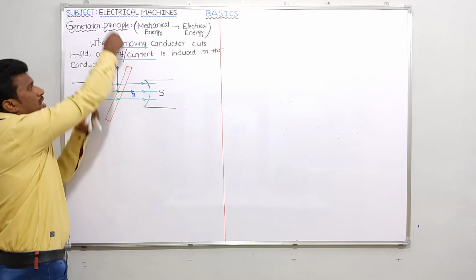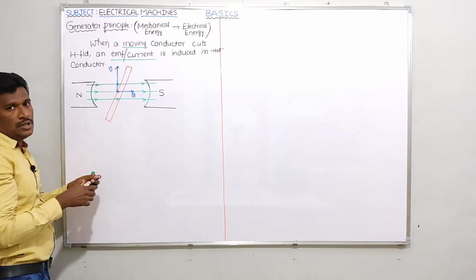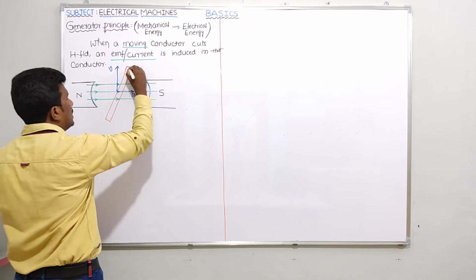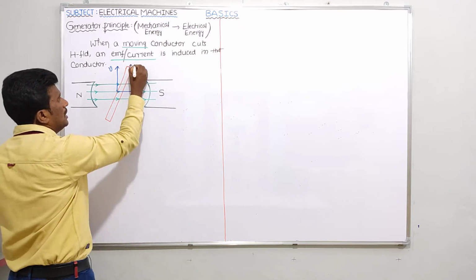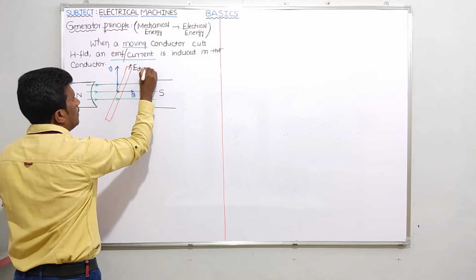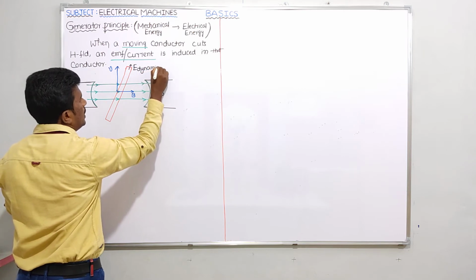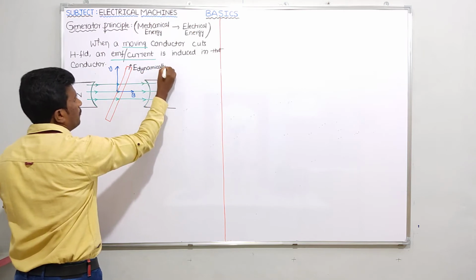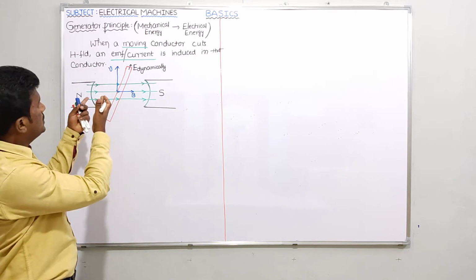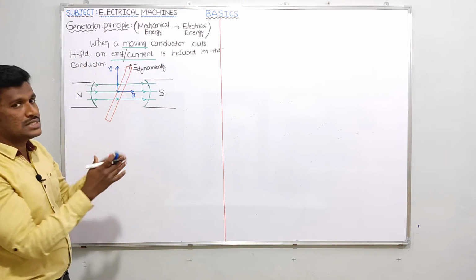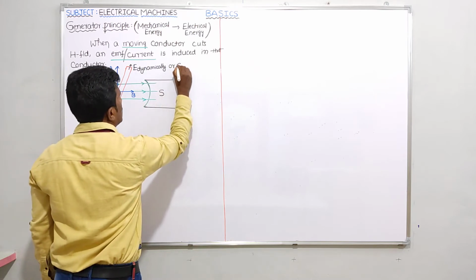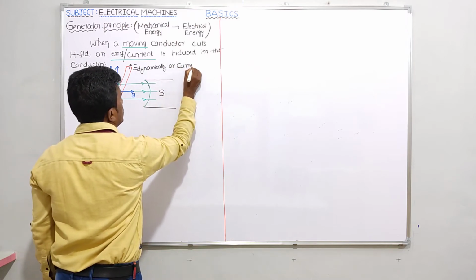When I am moving the conductor across the magnetic field, an EMF will be induced in that conductor. That EMF we call dynamic EMF, as I already told. In a relative space variation, conductors are moving and the magnetic field is time invariant, so dynamic EMF was induced. Same here, the generator principle: the conductor is moving, the magnetic field is time invariant, so dynamic EMF, or current, is induced in that conductor.